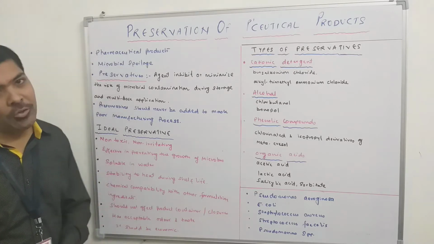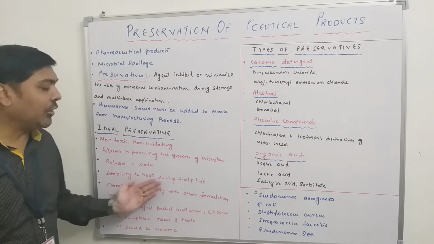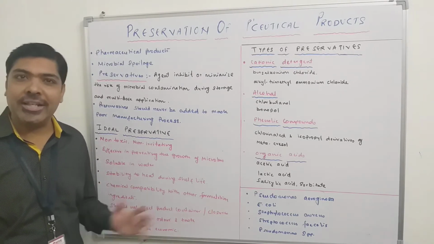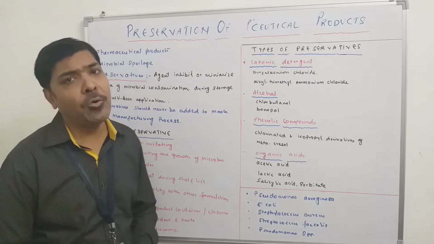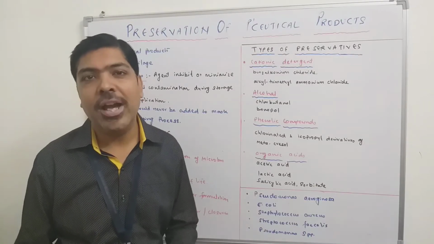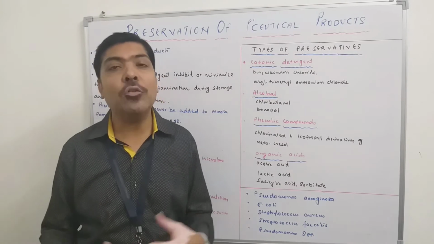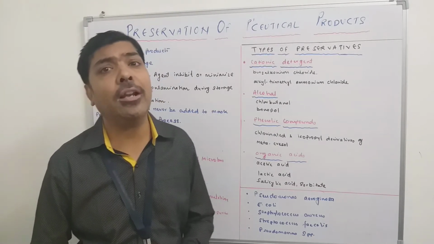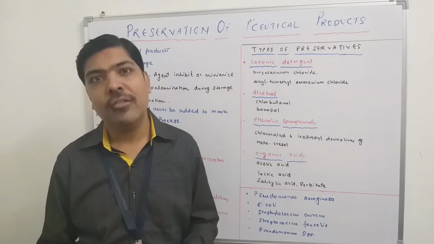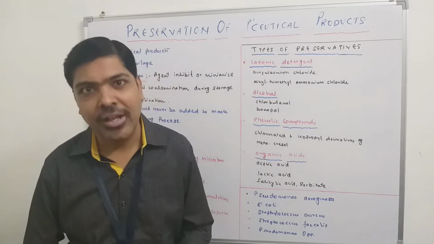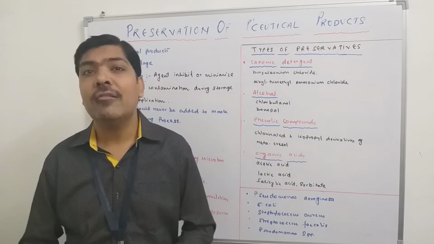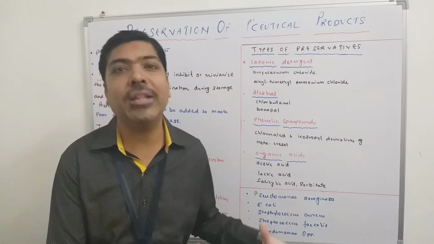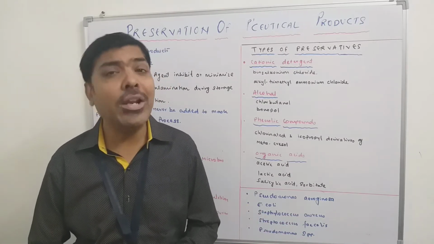Next, it should be soluble in water. Then it should be stable to heat during the shelf life, as discussed earlier. Every product has a certain shelf life, and we have also observed that when we go for the manufacturing of the pharmaceutical product, various instructions are given in the packaging, like it should be kept away from the light, it should be kept in a cool and dark place.